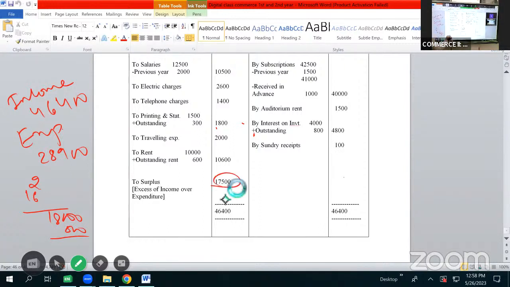So this is our answer, which we'll be showing as to surplus, and in brackets we'll be writing it as excess of income over expenditure.